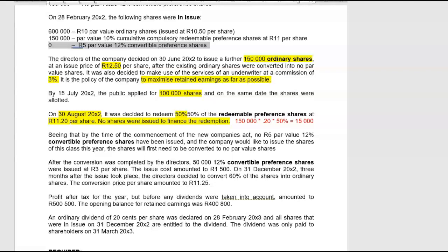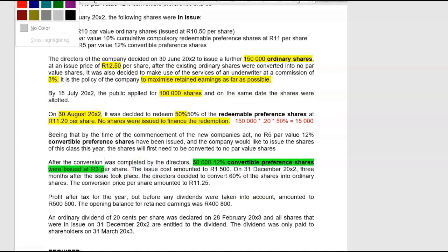Well, the shareholders have to make a special resolution. The memorandum of incorporation needs to change, and CIPC needs to be informed about the decision as well as the change in the MOI. So at the end of the day, it is purely behind the accounting scenes that a lot of things are going to happen. But for accounting purposes, we're not going to do anything because there is nothing in the books as yet. After the conversion was completed by the directors, 50,000 12% convertible shares were issued at 3 Rand per share. So total 150,000. The share issue cost amounted to 1,500 Rand.